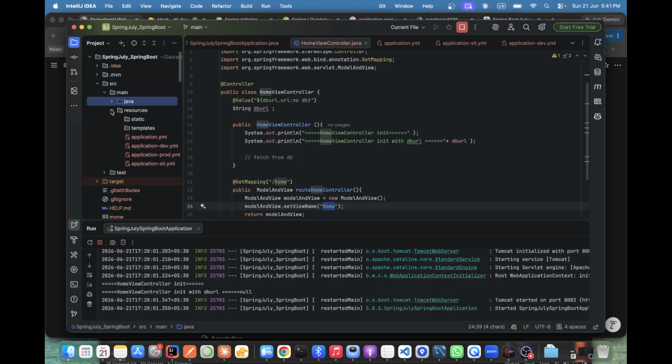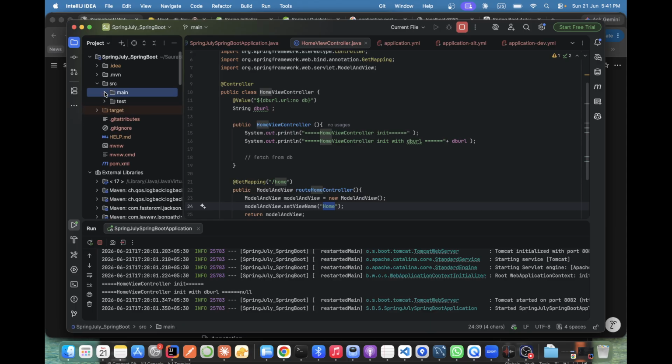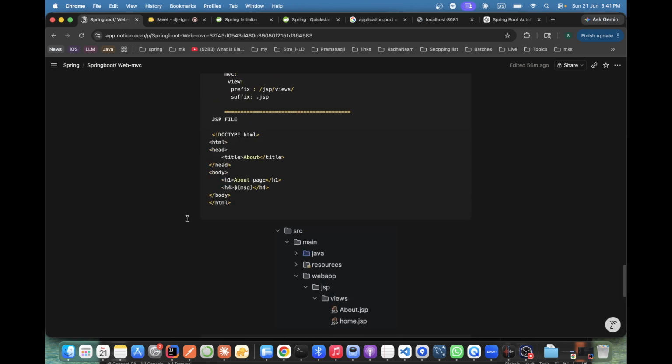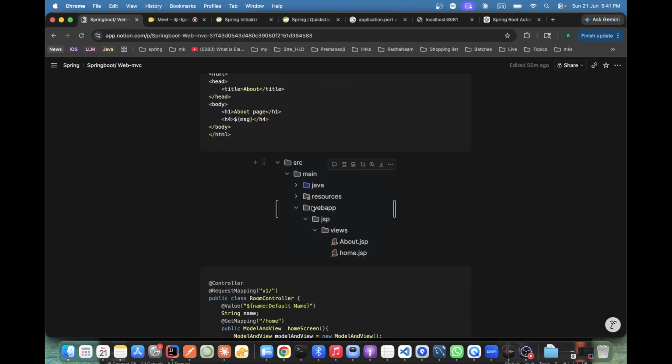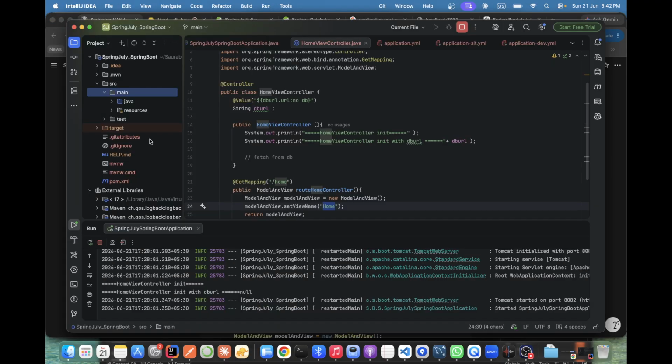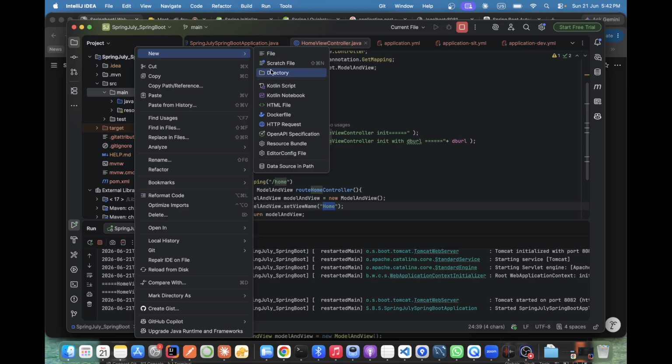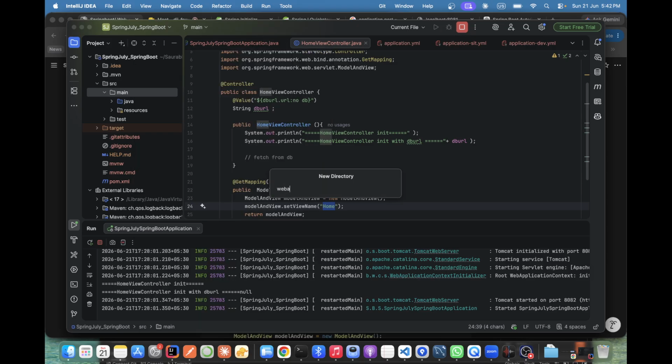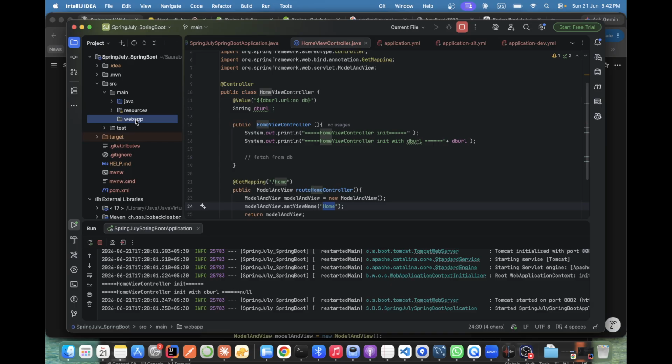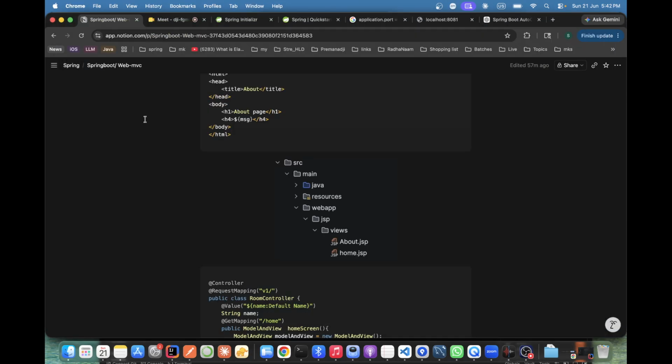See. All right, close. So here, where is that? See here, we need to create a JSP file, and webapp is the predefined name for creating views, and it should be inside main. This is predefined. You just create one package, webapp. This is predefined, no brainer. Correct? Webapp.